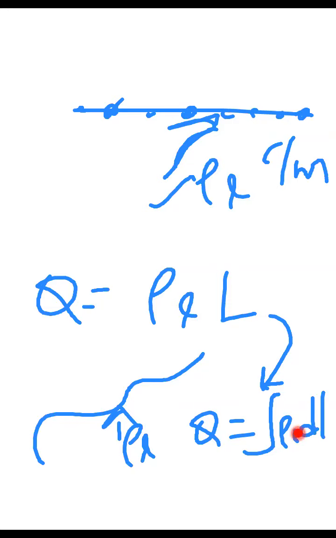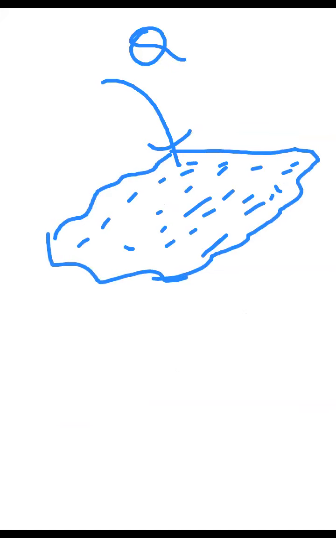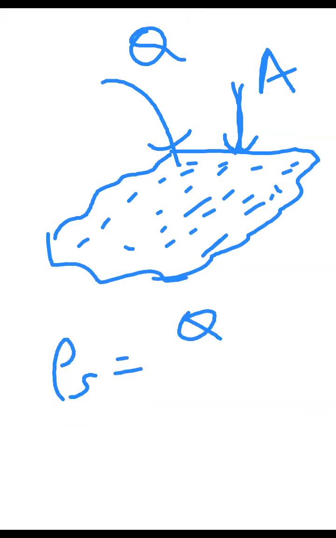Now I extend this discussion into the surface charge. Sometimes, instead of a line or a point, the charge may be on the surfaces. In this case, please somebody tell me, if Q charge is available here and the area of the surface is A, then what is the surface charge density? Q is the total charge in the plane, A is the total area of the plane. Then how the total charge is distributed over an area A. Now rho S is Q by A, total charge divided by total area.